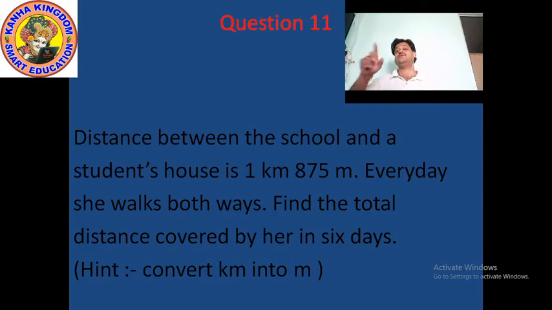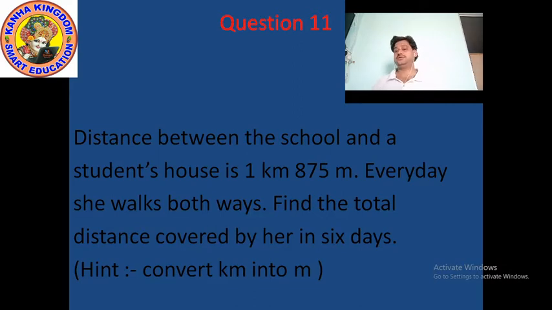Clear? And finally the distance covered by her in 6 days, because daily she walks by foot, so you have to find out for 6 days, how many kilometer and how many meter. Clear it?